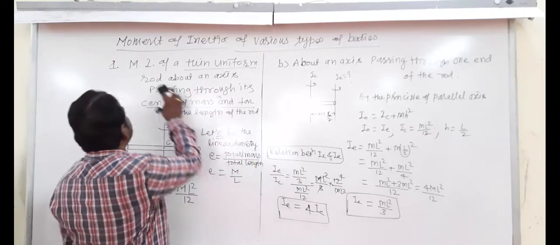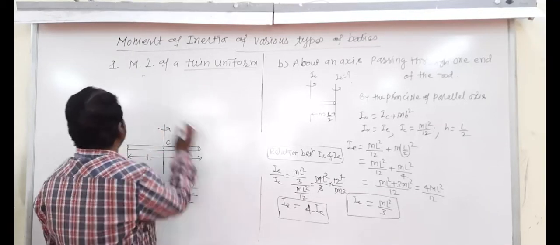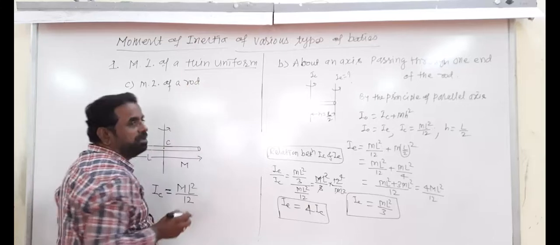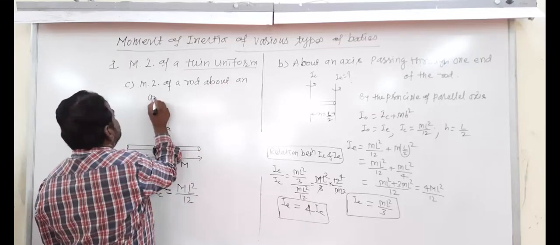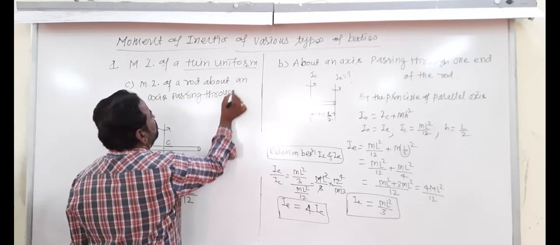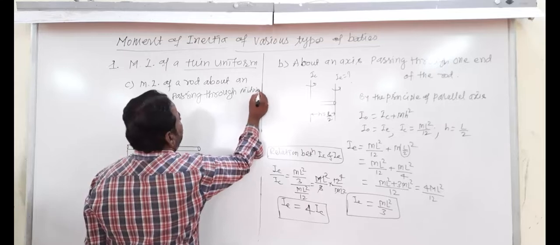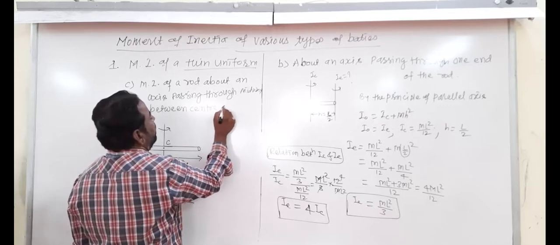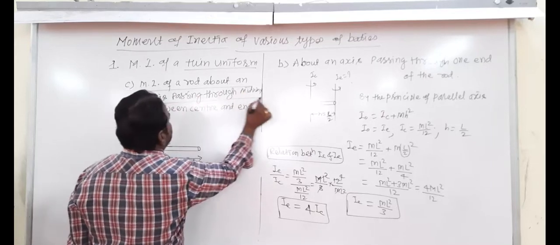So the next is part C: moment of inertia of a rod about an axis passing through midway between center and end.